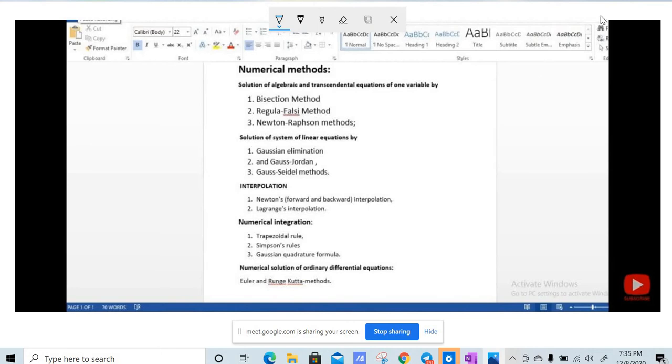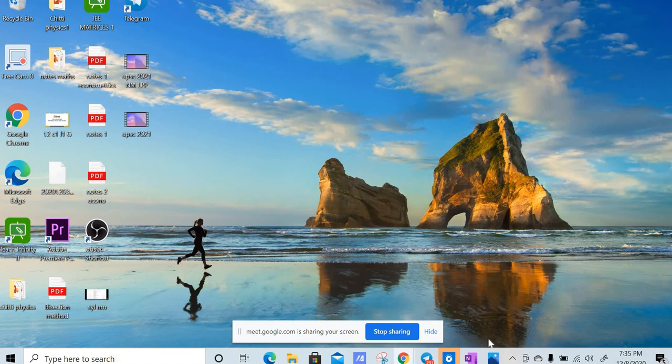So Newton-Raphson is the best among bisection and Regula-Falsi, and from an exam point of view, 90% of questions will be from the Newton-Raphson method, 8% from Regula-Falsi, and there is only a 2% chance of a question from bisection. So there is a 90% chance that the question will be from Newton-Raphson if they decide to ask a question from this topic. Yes. So we'll straight away move on to the Newton-Raphson method.